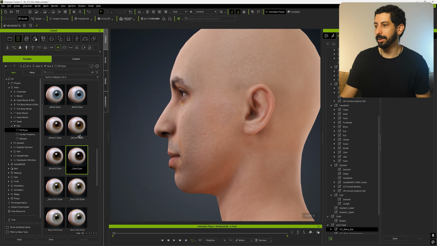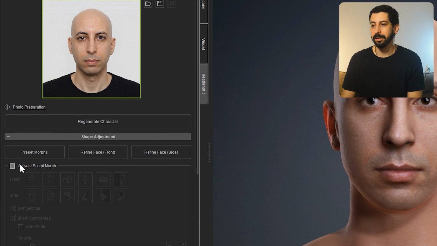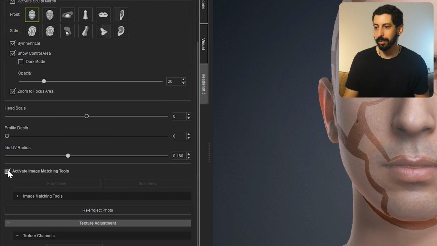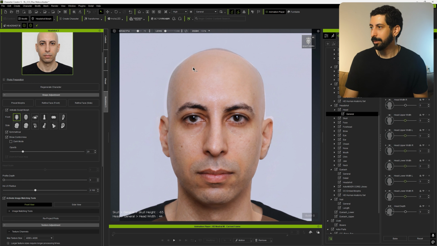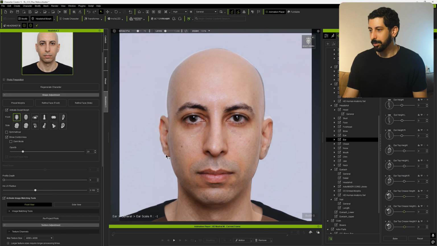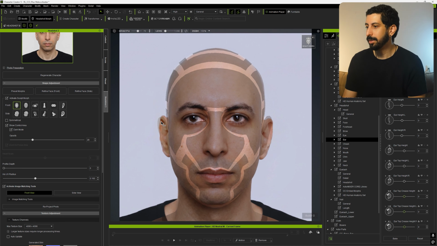Whoa, that's already looking closer. Now we can make some adjustments. I can click here. Look, active sculpt morph. And I can use the image as a reference and keep modifying my character according to the image I provided. You can adjust it with or without symmetry, and increase or decrease the opacity here to be able to see it better, even putting it in dark mode.